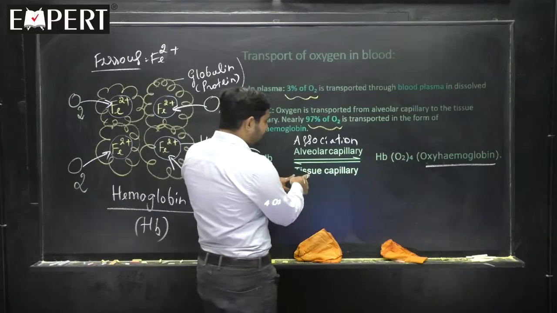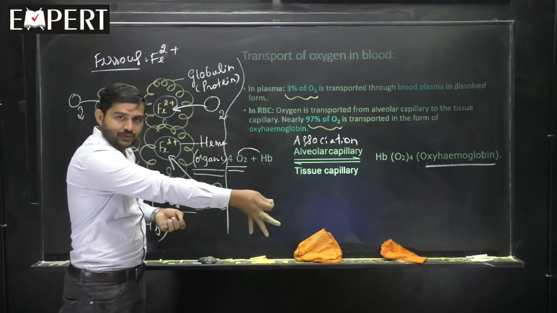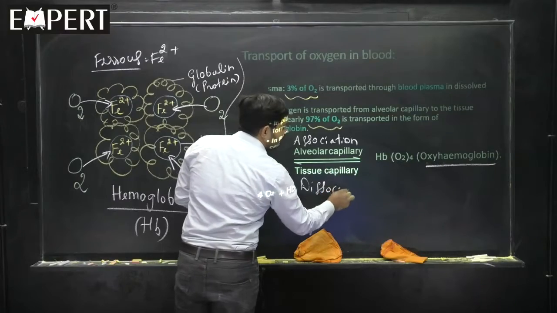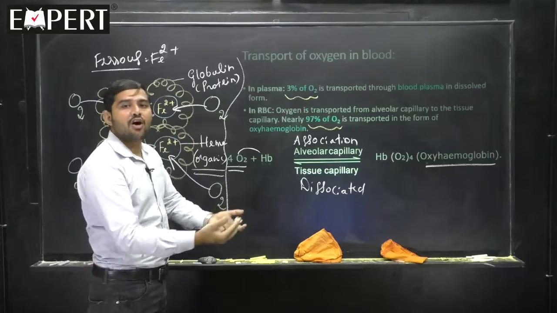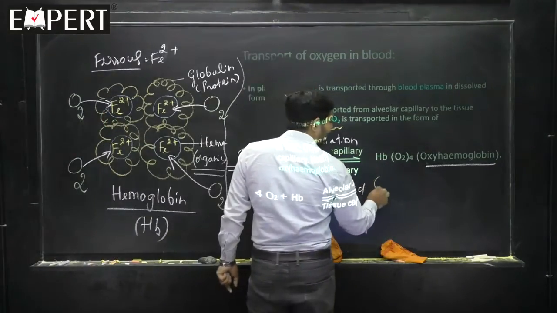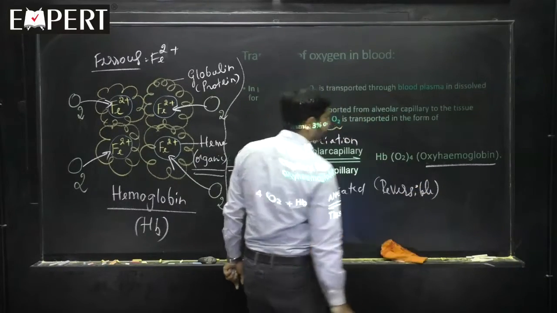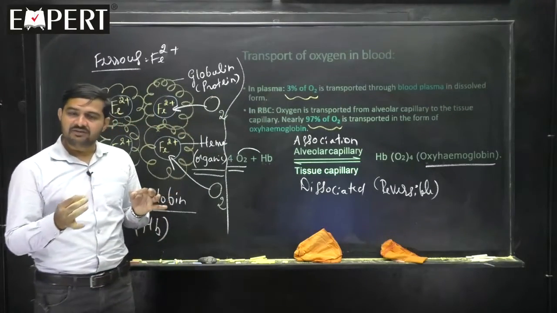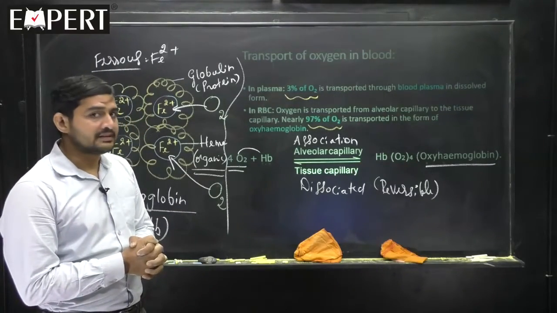But in the tissue region, the oxygen has to be given to the tissue, so it gets dissociated. That means it can take the oxygen, and it can give the oxygen. That is the reason we say the oxyhemoglobin formed is reversible. It's a reversible process. Clear? That means the binding of oxygen to hemoglobin is reversible.